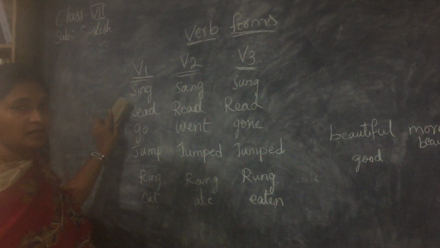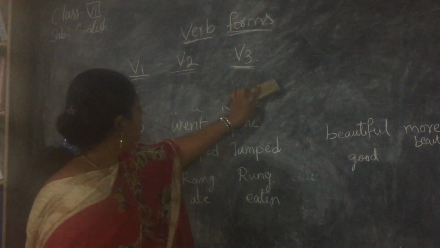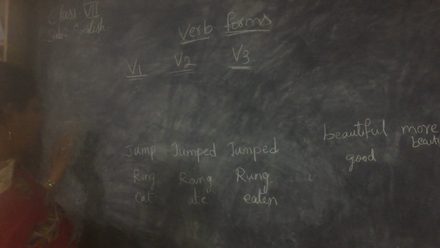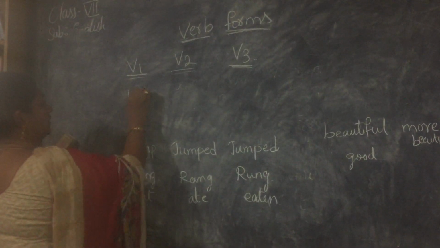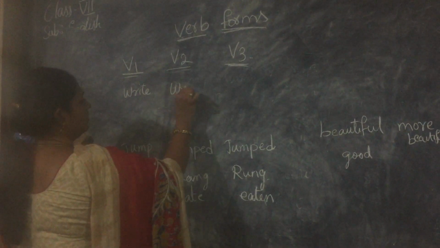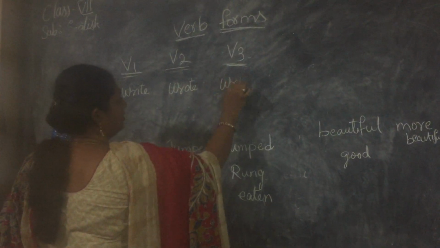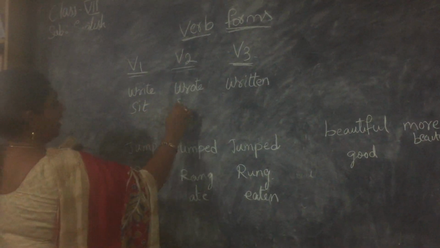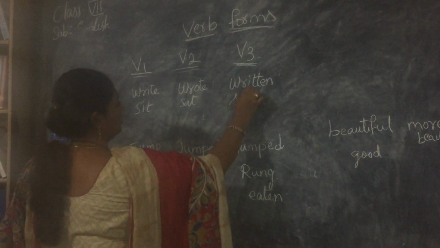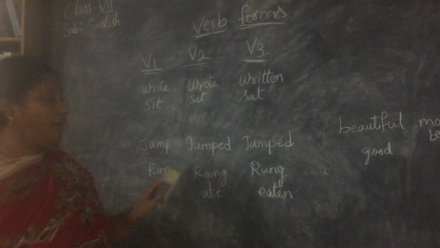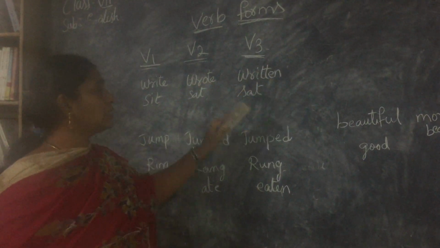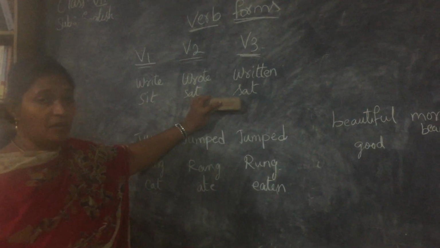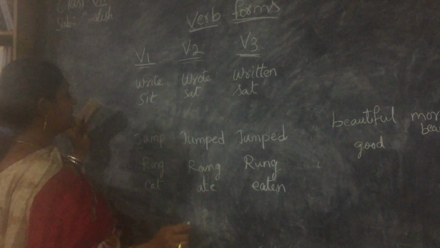So, how many actions are there? Write, wrote, written. I will tell you in our next class why there is a difference. In certain cases we add en, and in certain cases they just remain the same in V2 and V3 forms. Now sit, sat, sat.